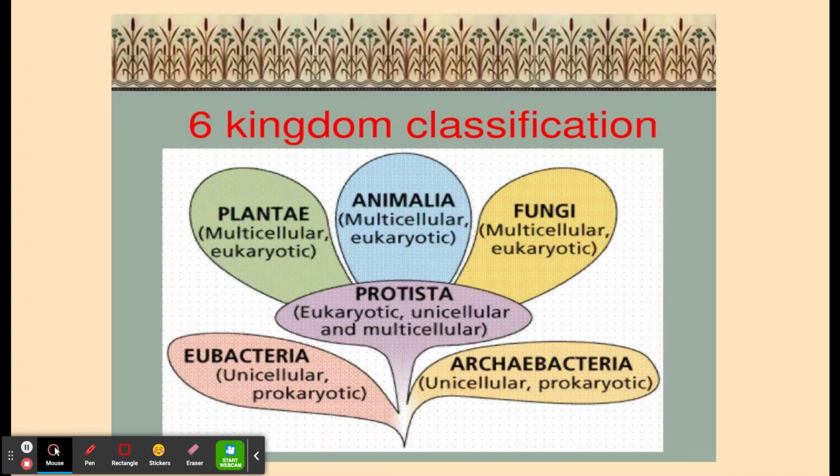Now, there are also two other kingdoms, the eubacteria and the archaebacteria. A while back, there used to just be a bacteria kingdom, but further investigation showed that there needed to be two separate kingdoms. The archaebacteria are both unicellular and prokaryotic, meaning they don't have a nucleus and they don't have membrane covered organelles.